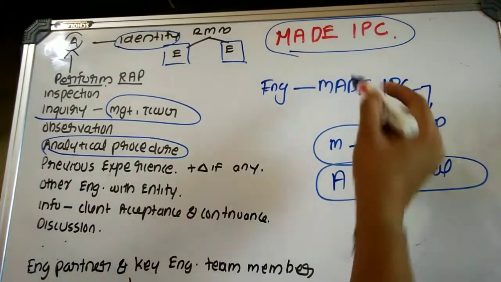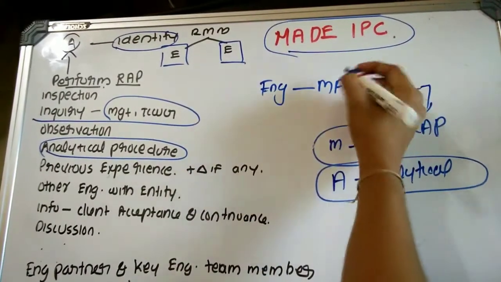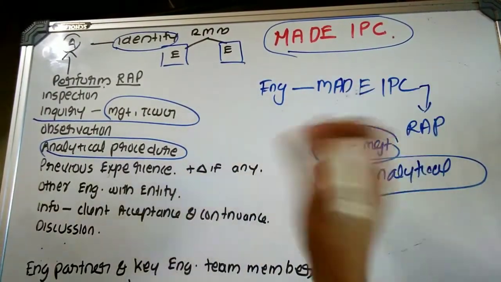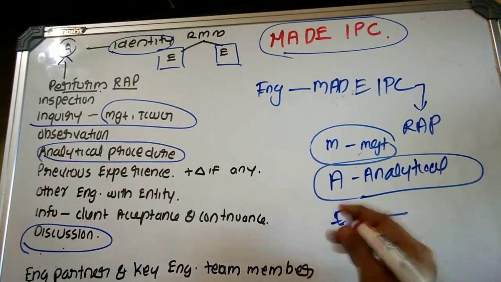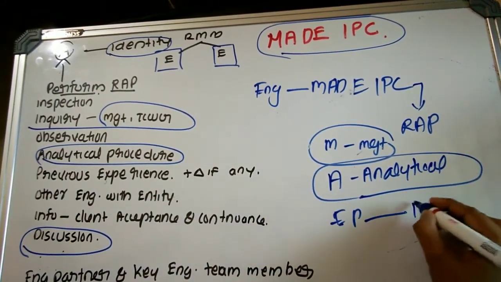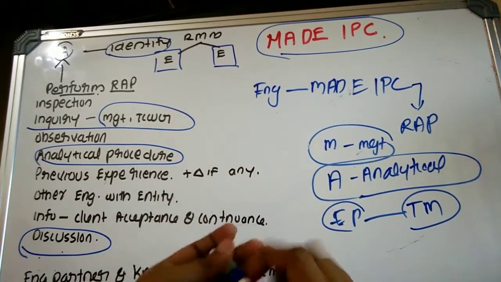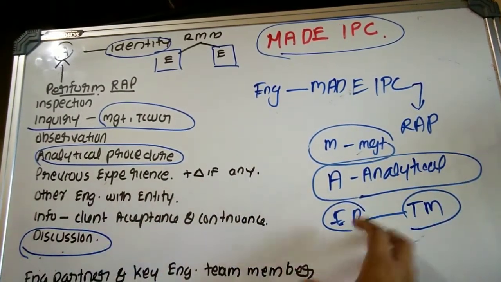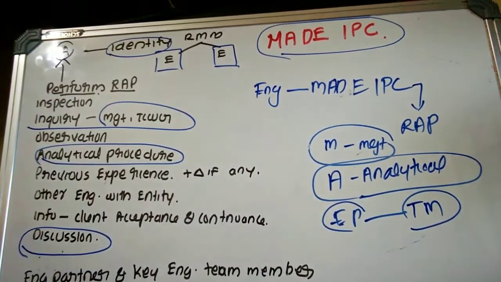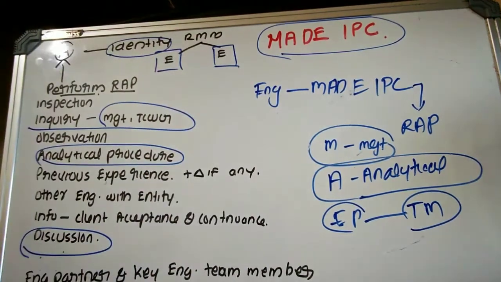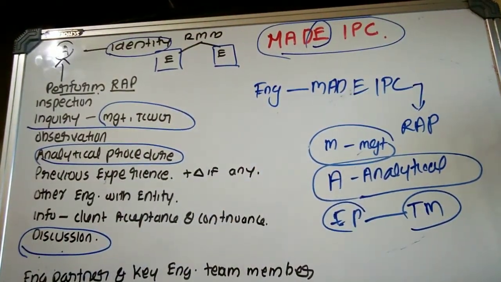Then what? D is an important part. D stands for discussion, that is, the engagement partner may hold a discussion with the team members. There will be the partner and the whole team with respect to important matters. So the engagement partner may, after making some discussion, also identify the risk, that is, the risk of material misstatement. Then what? E. What is meant by E?